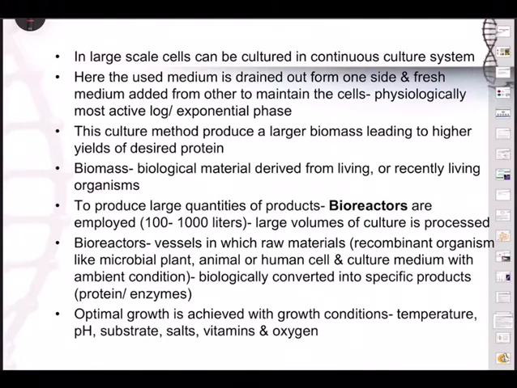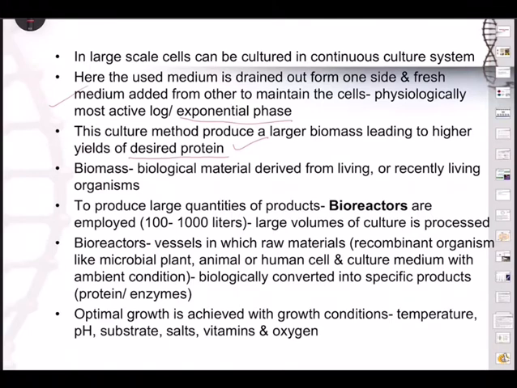Here the used medium is drained out from one side and fresh medium added from the other to maintain the cells. So the physiologically most active exponential phase will take place because we want a larger quantity. This culture method produces large biomass, leading to higher yields of the desired protein, the desired gene or gene of interest,